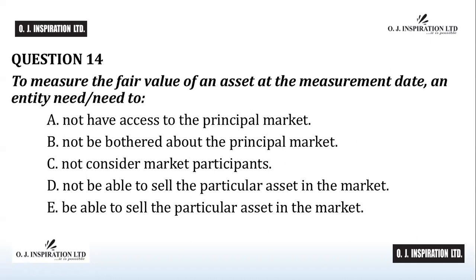To measure the fair value of an asset at the measurement date, an entity need not be able to sell the particular asset in the market. While it needs to have access to principal markets and needs to consider market participants, it does not need to actually sell the asset in the market to measure the fair value. D is the answer to question number 14.